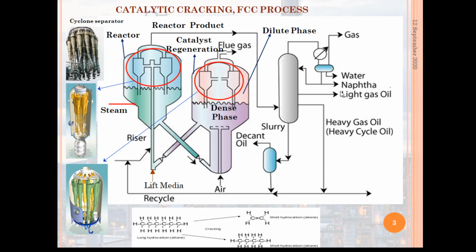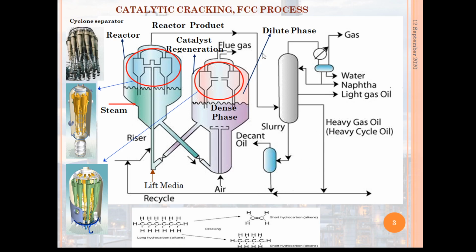So the reactor product is sent to the main distillation column, where it produces gas, light naphtha, light gas oil, heavy gas oil and slurry.